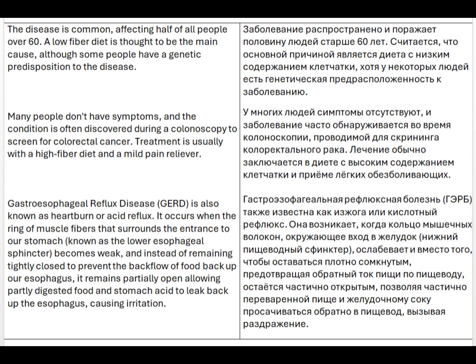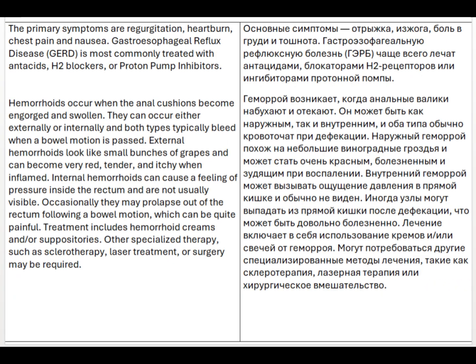Gastroesophageal reflux disease, GERD, is also known as heartburn or acid reflux. It occurs when the ring of muscle fibers that surrounds the entrance to our stomach, known as the lower esophageal sphincter, becomes weak, and instead of remaining tightly closed to prevent the backflow of food back up our esophagus, it remains partially open, allowing partly digested food and stomach acid to leak back up the esophagus, causing irritation. The primary symptoms are regurgitation, heartburn, chest pain and nausea.